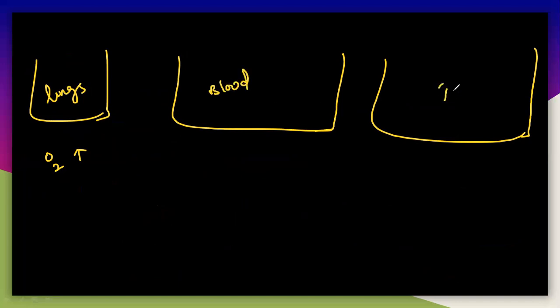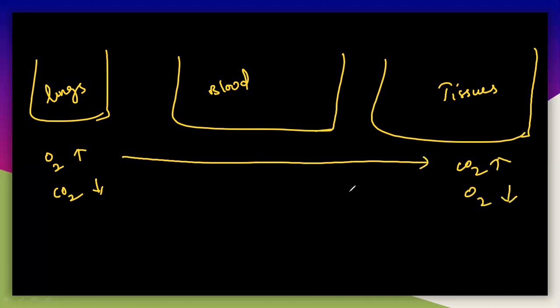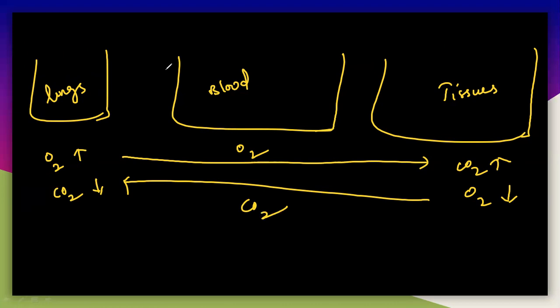So this is the lungs part here, and this is the blood, and this is the tissues here. Once again I'm telling you, O2 is higher in the lungs, and CO2 is low here. In the tissues, CO2 is very high and O2 is very low. So oxygen must be transported to the tissues, and the CO2 must be transported to the lungs.